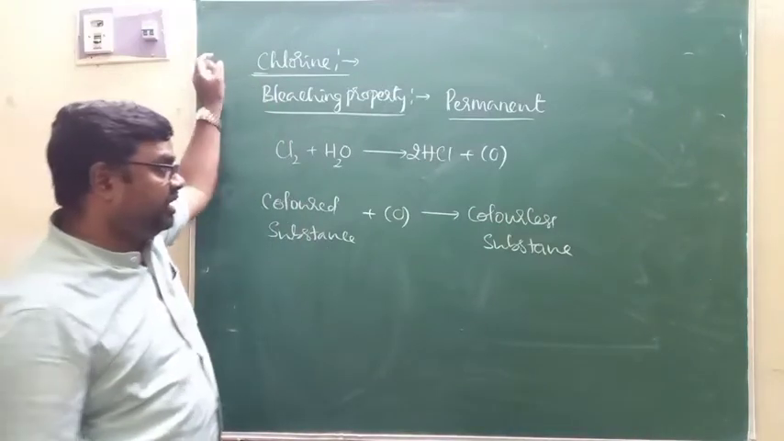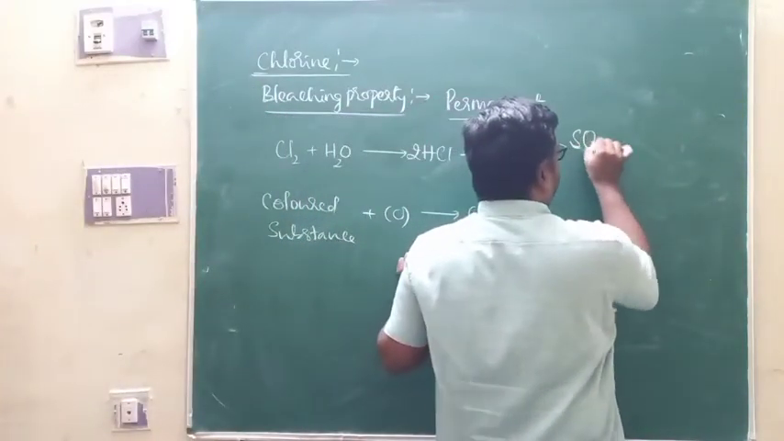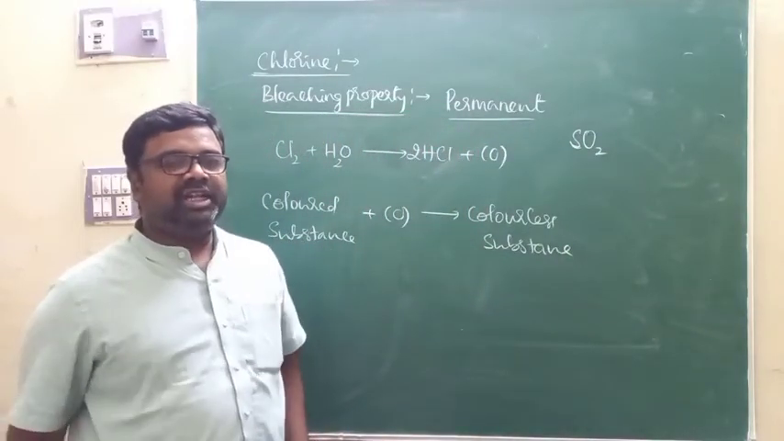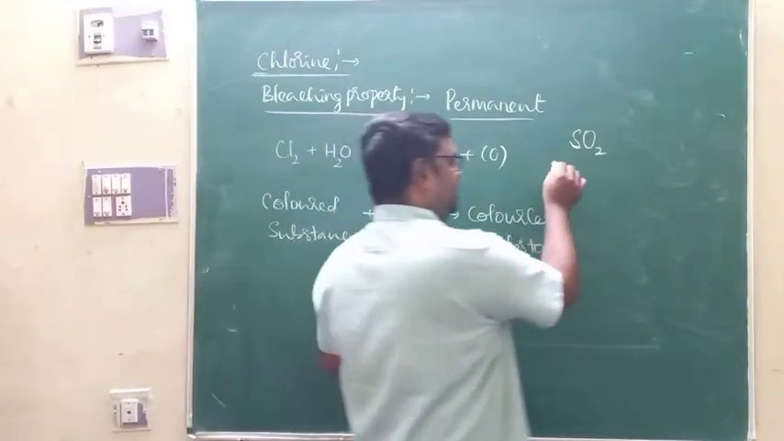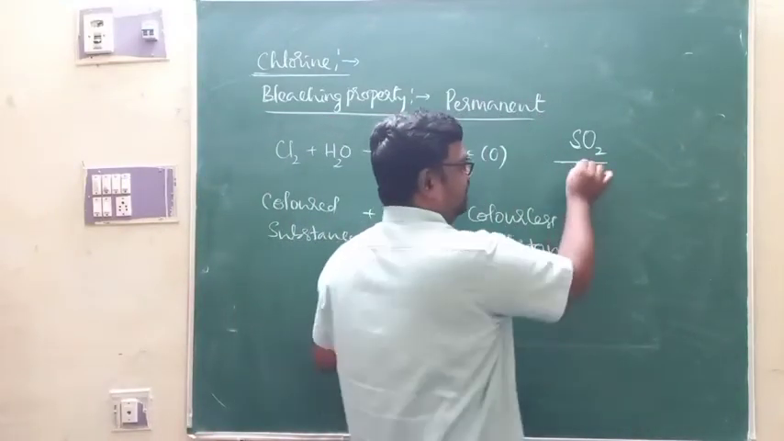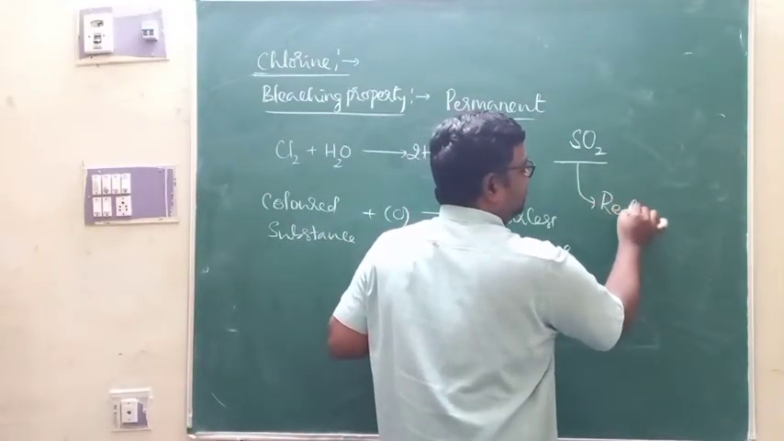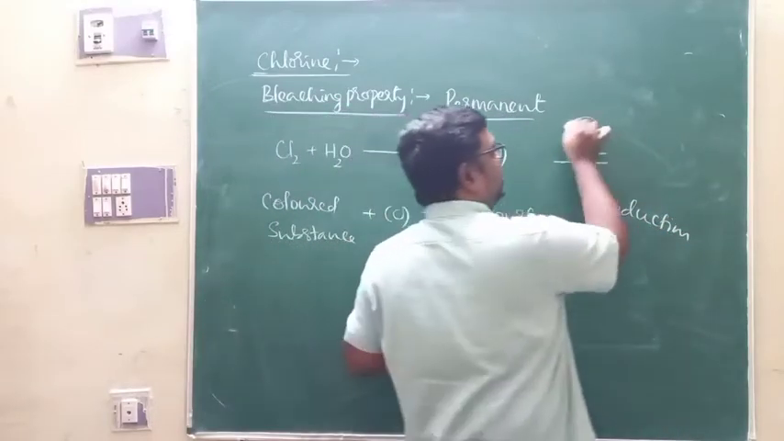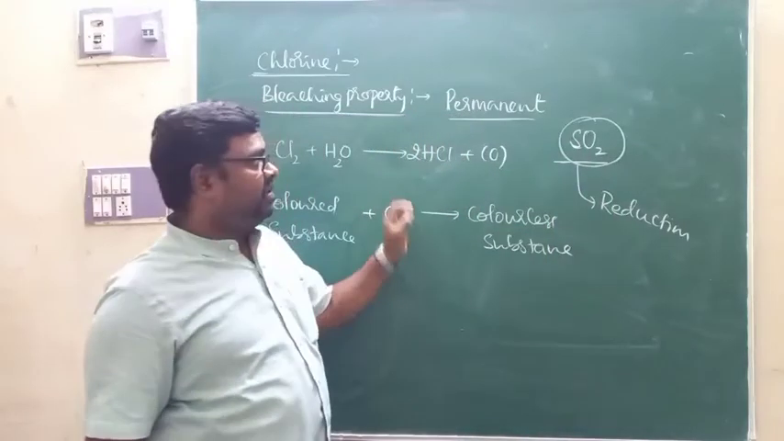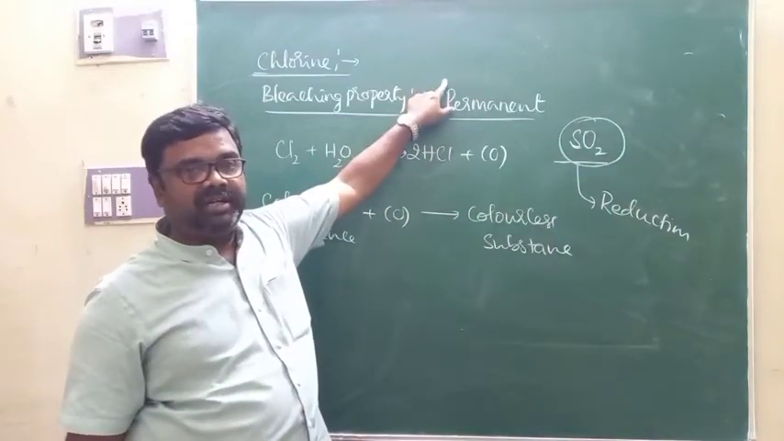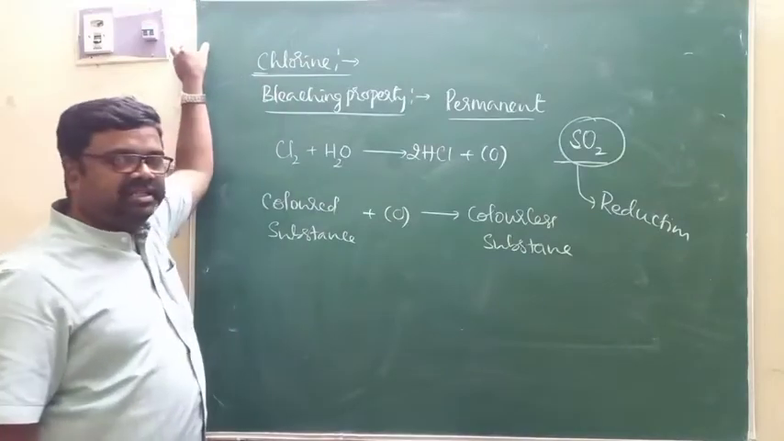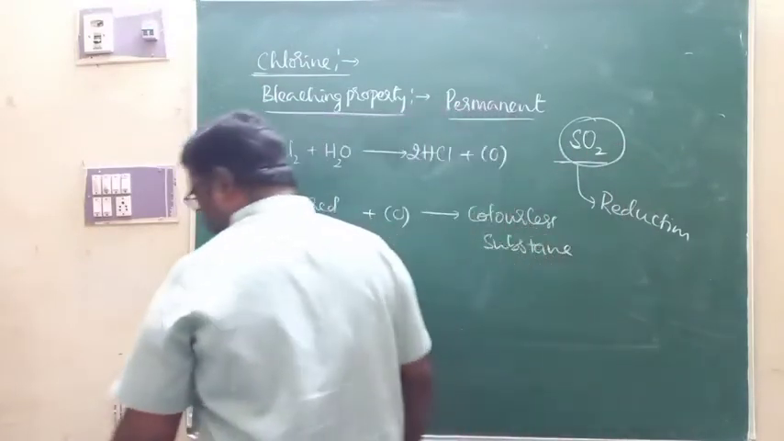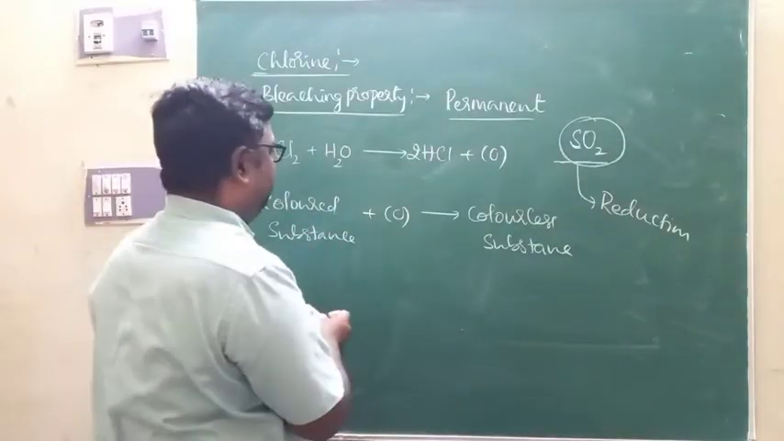We have one more bleaching agent, like sulfur dioxide. Sulfur dioxide gas also removes colors from substances. That's why it is also called a bleaching agent. But sulfur dioxide bleaches by reduction. Therefore, the bleaching action of sulfur dioxide is temporary, whereas the bleaching action of chlorine is permanent, because chlorine bleaches by oxidation, whereas sulfur dioxide bleaches by reduction. So that is what we call the bleaching action of chlorine.